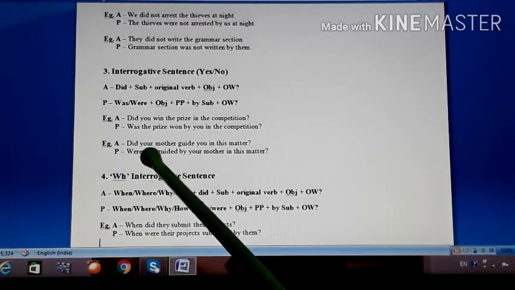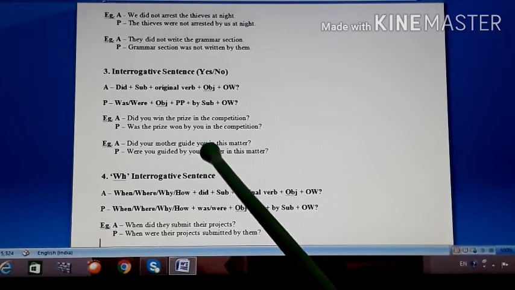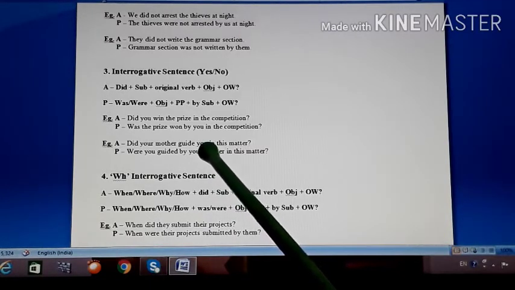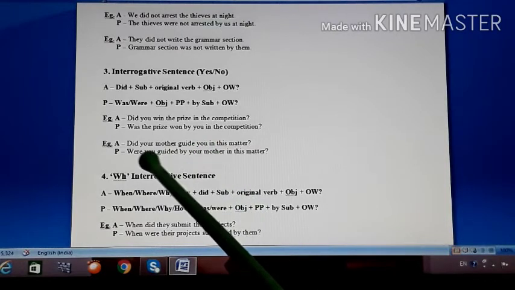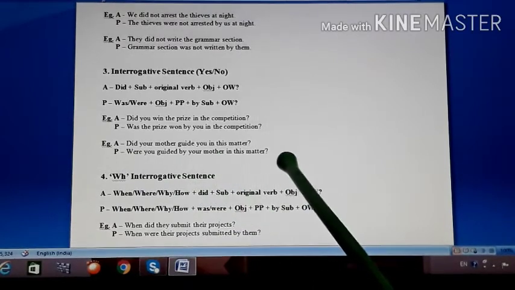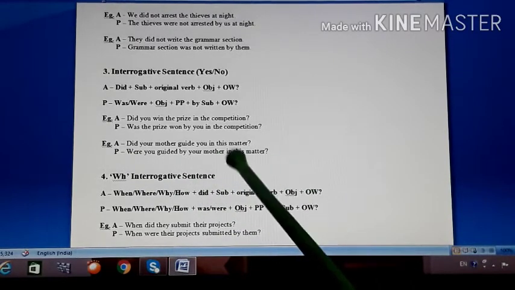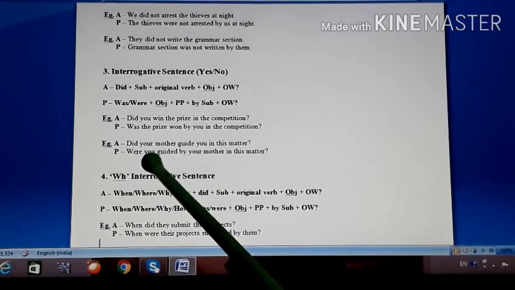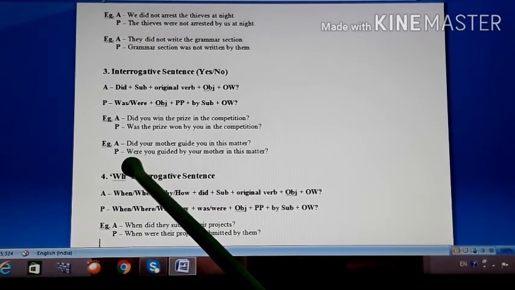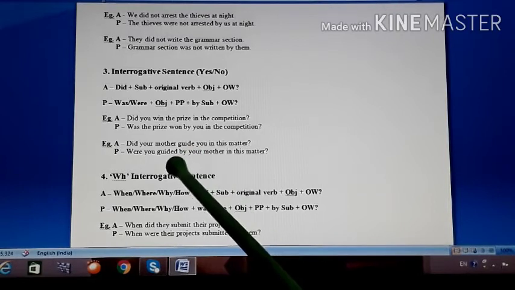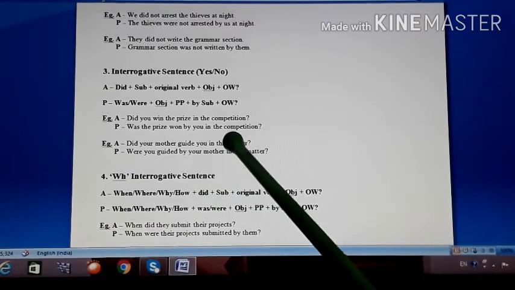Okay, so here did your mother guide you? So with you we use what? The to be form were in simple past tense. So here again the question in passive will begin with were. So were you guided by your mother in this matter? Okay, in this matter are your other words. So you is your object. So with you we use were. That's why here the question has begun in passive with were. Were you guided? What is the third form of guide? Guided by your mother in this matter.